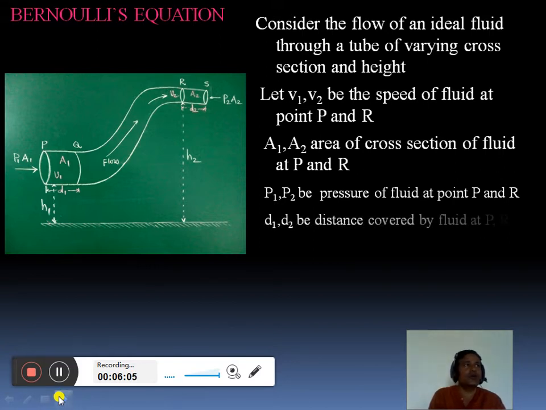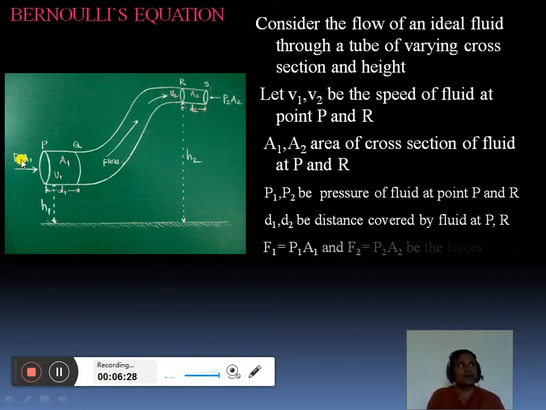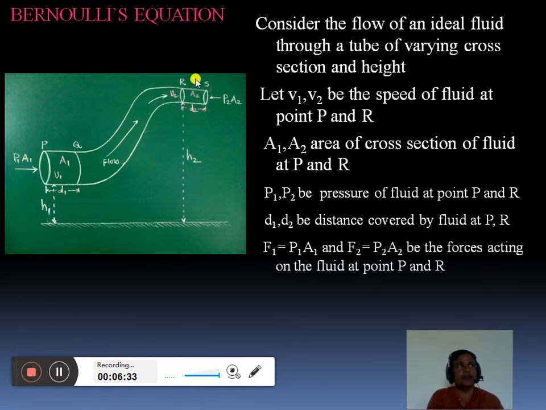D1 and D2 be the distances covered by the fluid at points P and R. Distance D1 is between points P and Q, and the distance covered by the fluid between points R and S is D2. F1 be the force acting on the fluid element at point P, it is P1 A1, and F2 be the force acting on the fluid element between R and S, it is F2 equal to P2 A2. So these are the forces in terms of pressure and area.